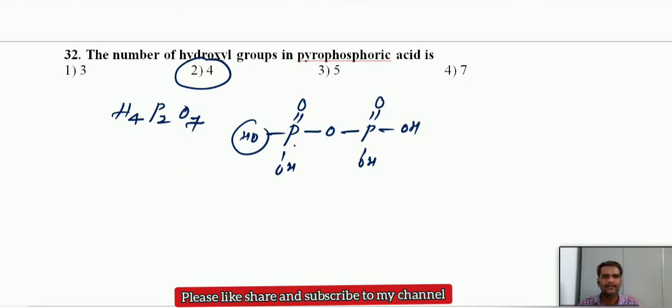Also, another point you should remember: the oxy acids which contain a P-O-P linkage. Pyrophosphoric acid has a P-O-P linkage. Apart from this, we have pyrophosphorus acid, cyclic metaphosphoric acid, and polyphosphoric acid, which have P-O-P linkages. It's also very important to remember which oxy acids have P-O-P linkages.